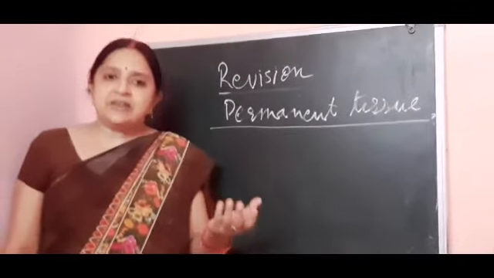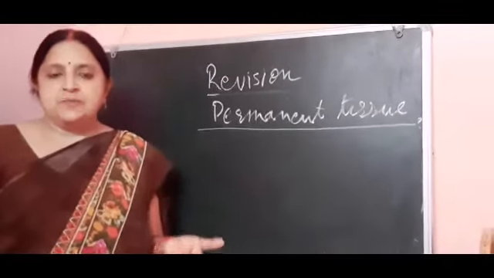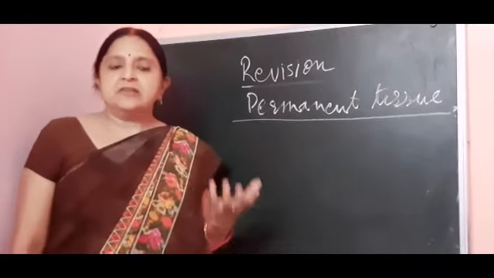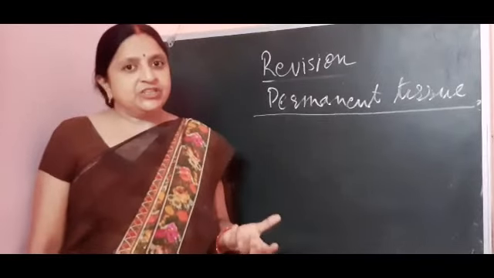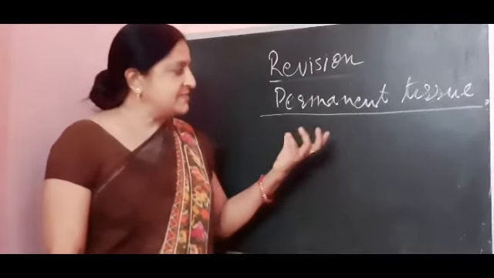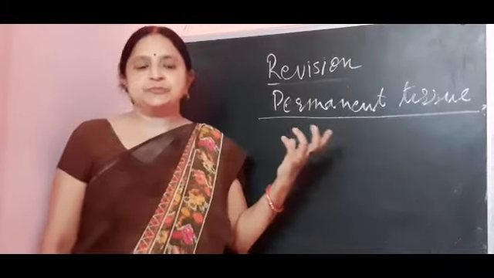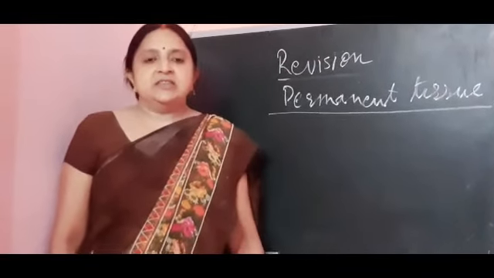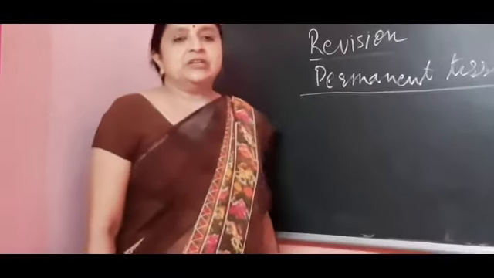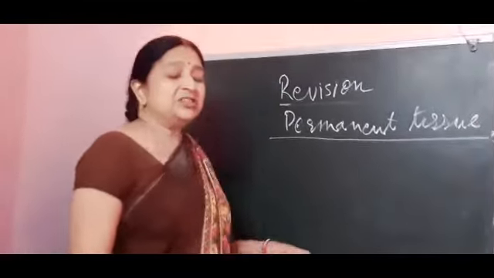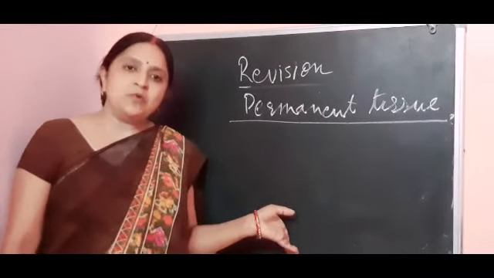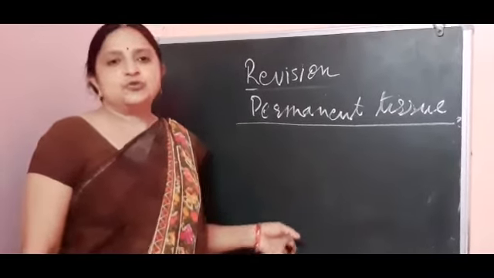Initially they have the characteristic of dividing, but once they grow to their complete size, after their maturity they stop growing, and that's why they are called permanent tissue. On the basis of the types of cells they are composed of, they are categorized into two types.